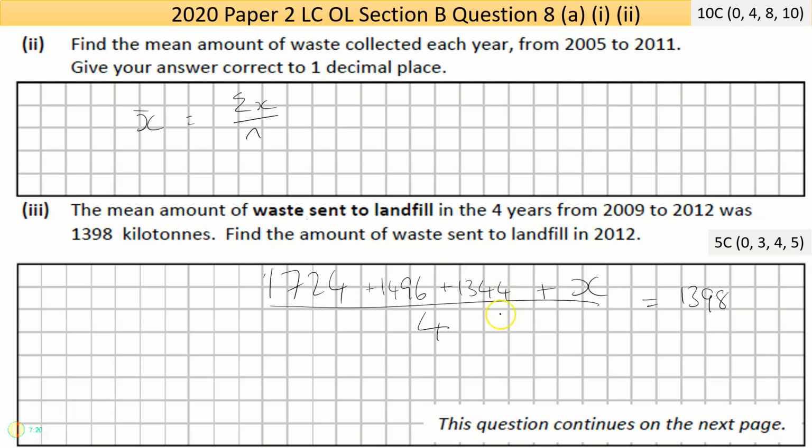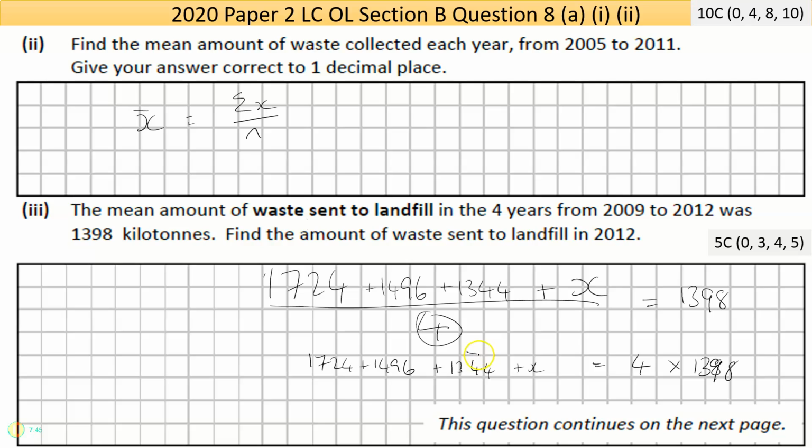Now, from a mathematical point of view, I can multiply the 4 across, and you end up with these 3 figures: 1724 plus 1496 plus 1344 plus x equals 4 times 1398.